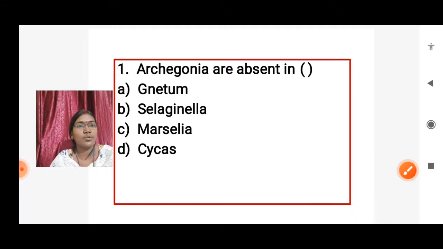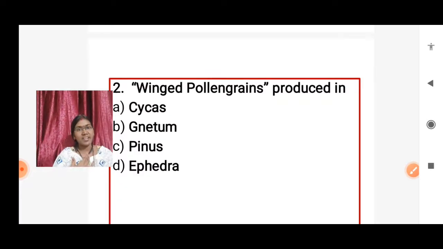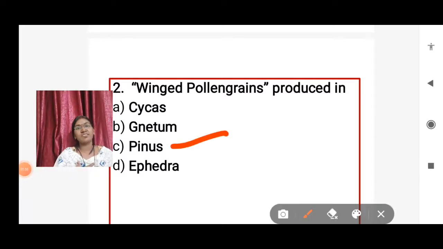Okay, then going to the second question, that is winged pollen grains produced in which plants? Winged pollen grains. Pollen grains have wings. Those wings are produced from the middle layer of the pollen grains. Okay, such type of pollen grains are produced in what plant? Option A, Cycas. Option B, Gnetum. Option C, Pinus, and option D, Ephedra. Okay, answer is option C, Pinus. In Pinus, we observe the winged pollen grains.